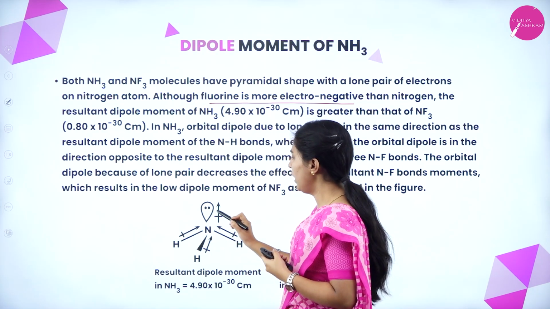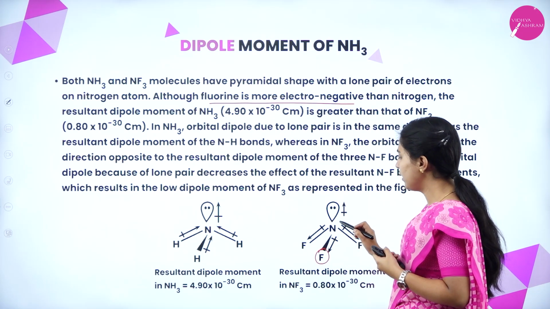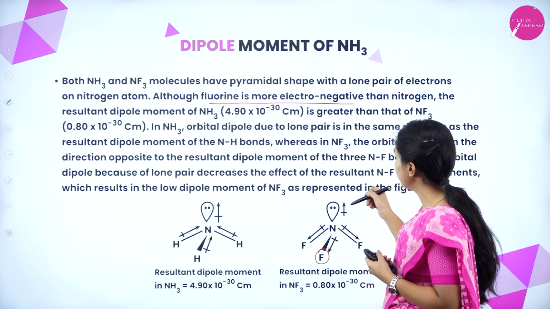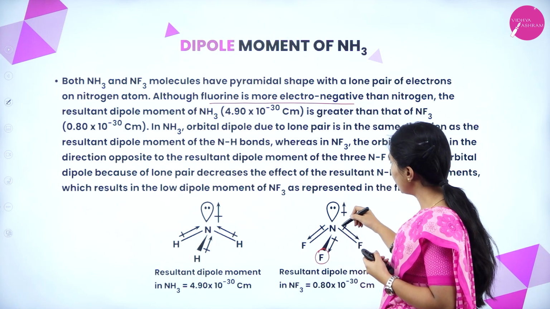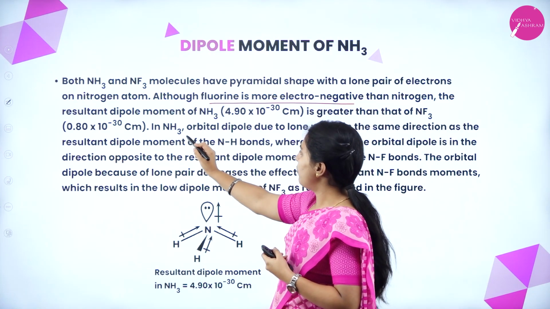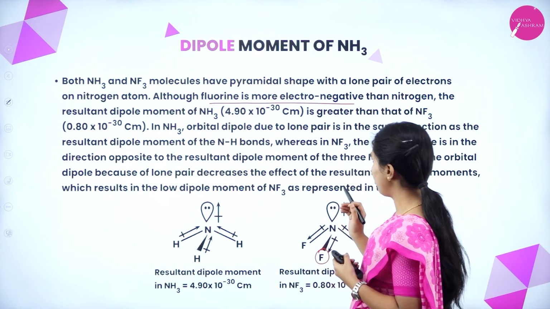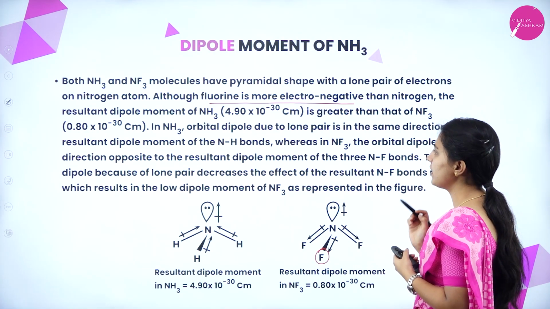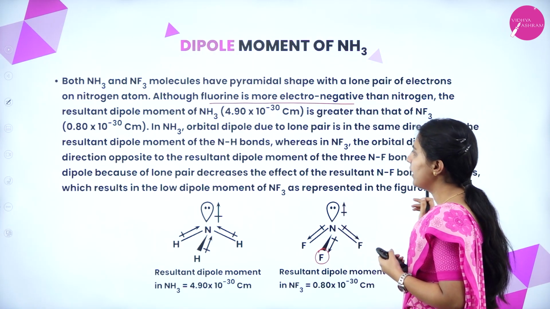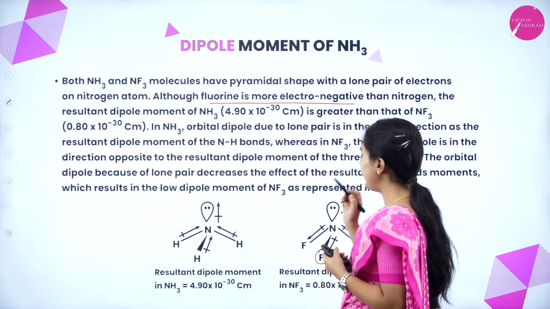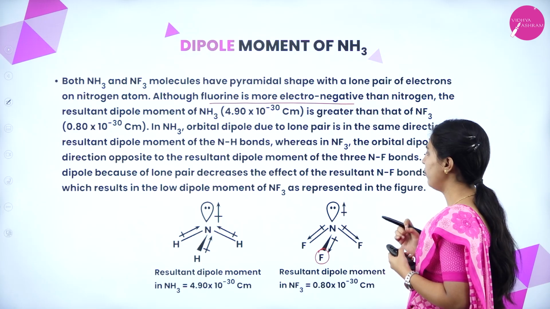In NH3, you know that this lone pair will pull towards. Here, nitrogen is more electronegative than hydrogen. That's why it will move towards this side. Okay, here one lone pair is there. That resultant will move upward. Okay. In ammonia, the orbital dipole due to the lone pair is in the same direction as the resultant dipole of the NH bonds, whereas in NF3, the orbital dipole is in the opposite direction to the resultant dipole of the three NF bonds. The orbital dipole, because of the lone pair, decreases the effect of the resultant NF bond moments, which results in the low dipole moment of NF3.